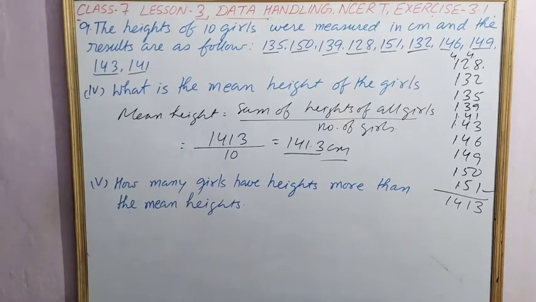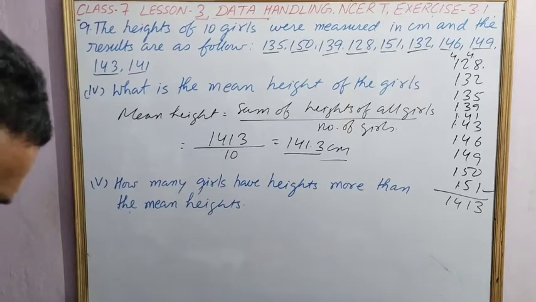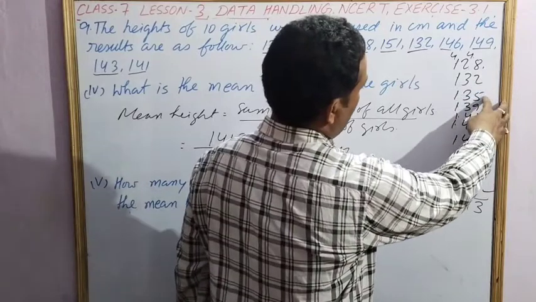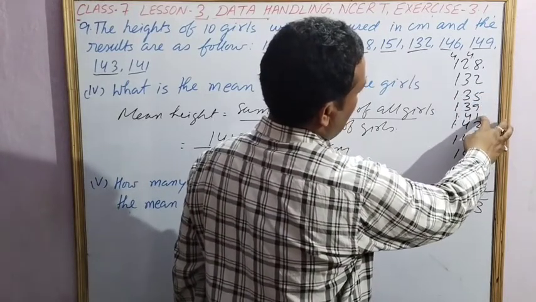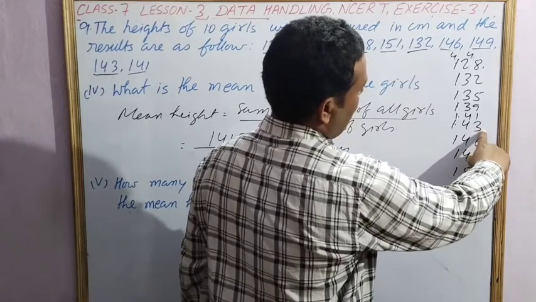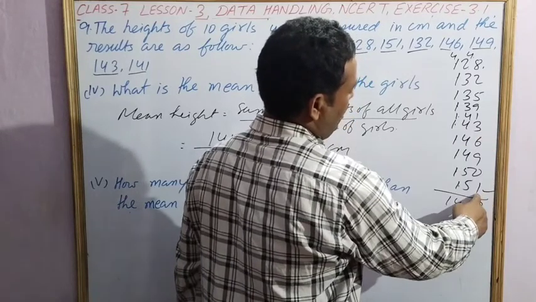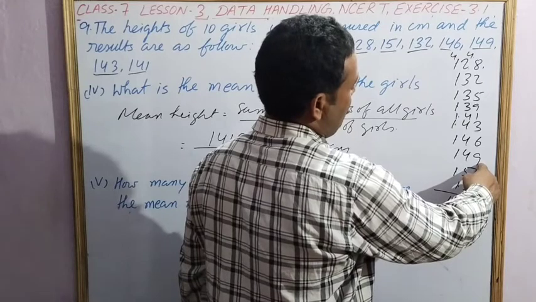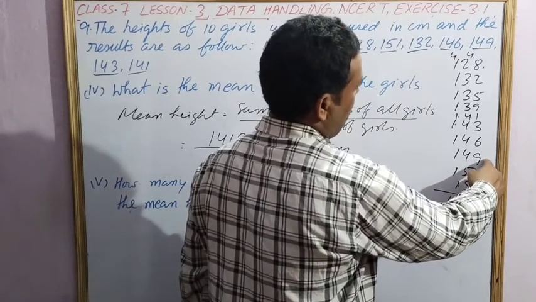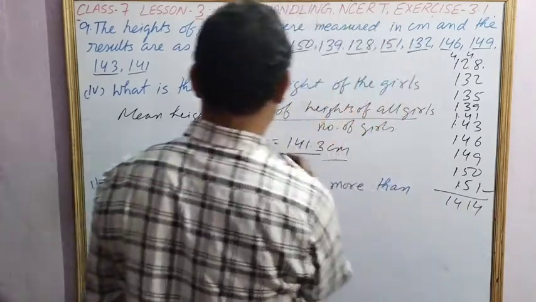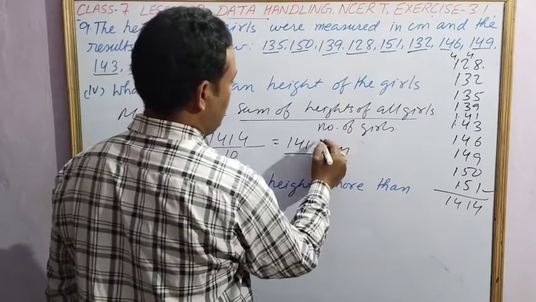After this, you have to find how many girls have height more than the mean height. You add these numbers digit by digit, and the result will be 4 here.